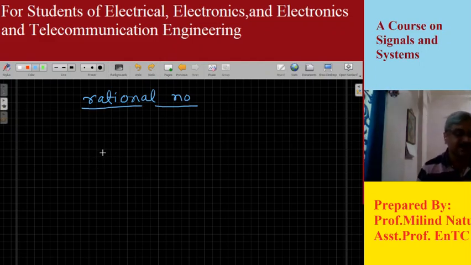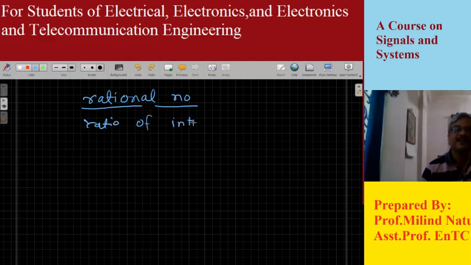Now what is meant by a rational number? Any ratio of integer numbers is called a rational number. For example, it is in the form of p by q, a ratio of two integers.